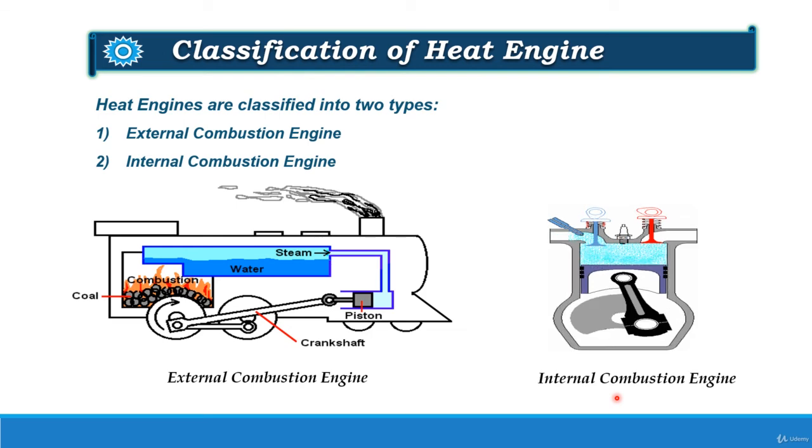Now if we see about the space, external combustion engine require more space, so they are mainly used in steam power plants or gas power plants, whereas IC engine require less space and they are used in our vehicles like cars, bikes, buses, etc. These are the basic difference between external combustion engines and the internal combustion engines.